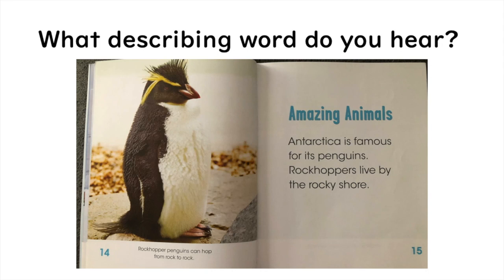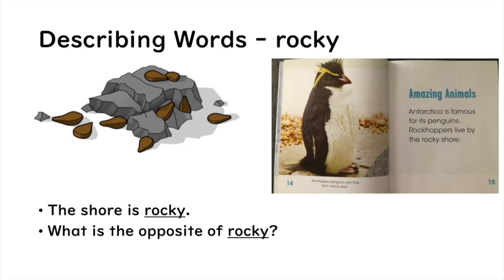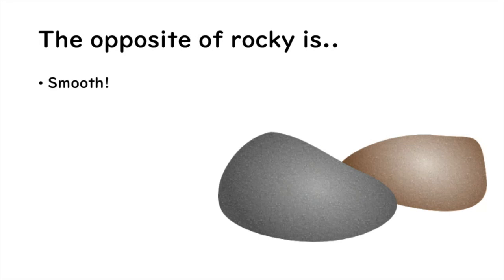Rockhoppers live by the rocky shore. The describing word in that sentence was rocky. The shore is rocky. Now, what is the opposite or the most different word from rocky? Look at that picture of the rocks. Do you see how rough they are? The opposite of rocky is smooth.